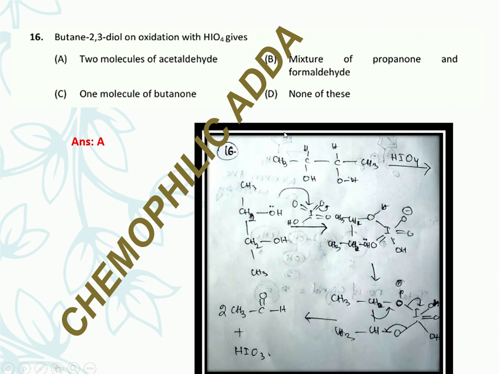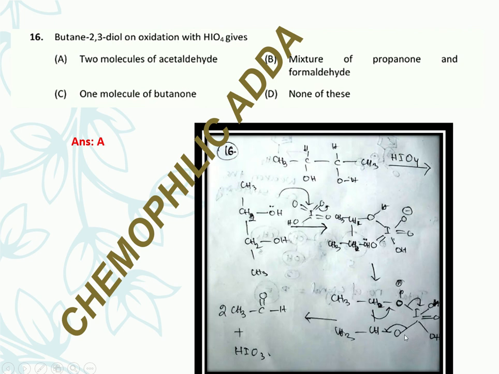Another question: butane-2,3-diol on oxidation with periodic acid gives... You are seeing I have written here the structure of 2,3-butanediol. When 2,3-butanediol reacts with periodic acid, it forms a cyclic intermediate, a 5-membered heterocyclic intermediate.